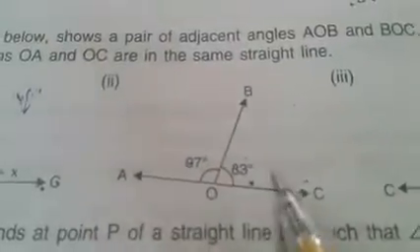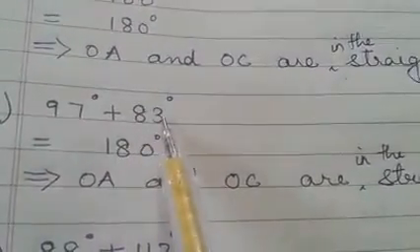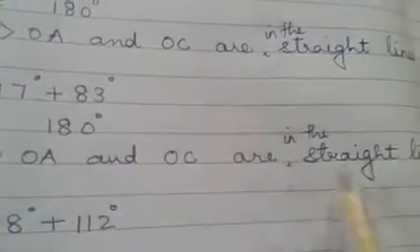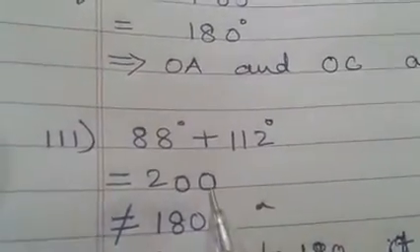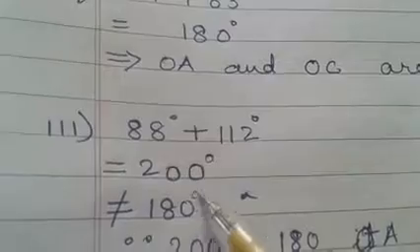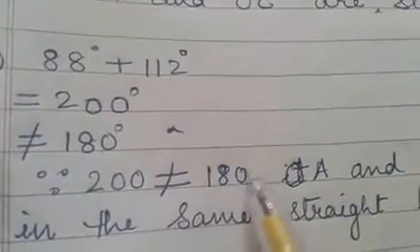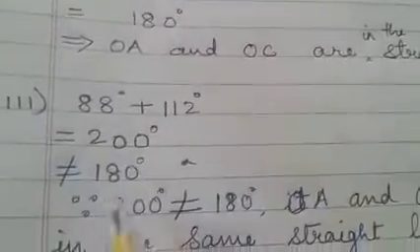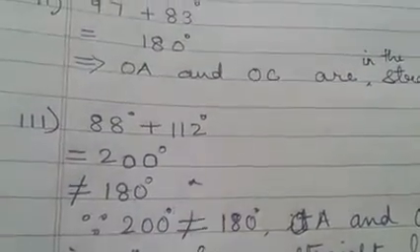The second one was 97 degrees and 83 degrees. 97 degrees plus 83 degrees is 180 degrees. When it equals 180 degrees, OA and OC are in a straight line. Third one, 88 degrees and 112 degrees. 88 plus 112 comes to 200 degrees, and 200 degrees is not equal to 180 degrees. So OA and OC are not in the same straight line. Here it was equal to 180, here 180, and here also 180. But in this case it came to 200, so this is not in a straight line.